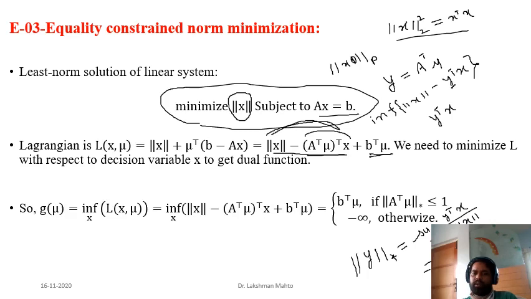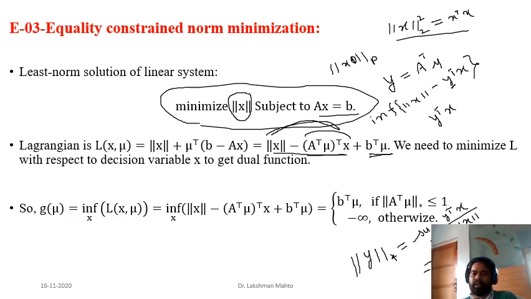There is one more definition of the dual norm: the supremum of y transpose x such that x comes from the sphere, norm of x equal to 1. All these are equivalent definitions. All give the same value.